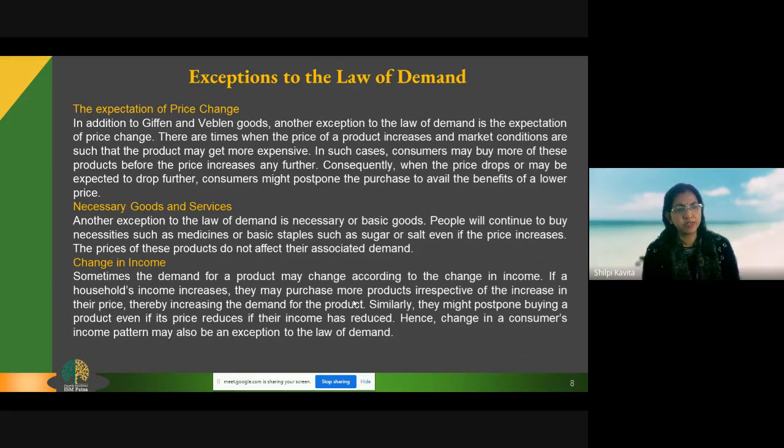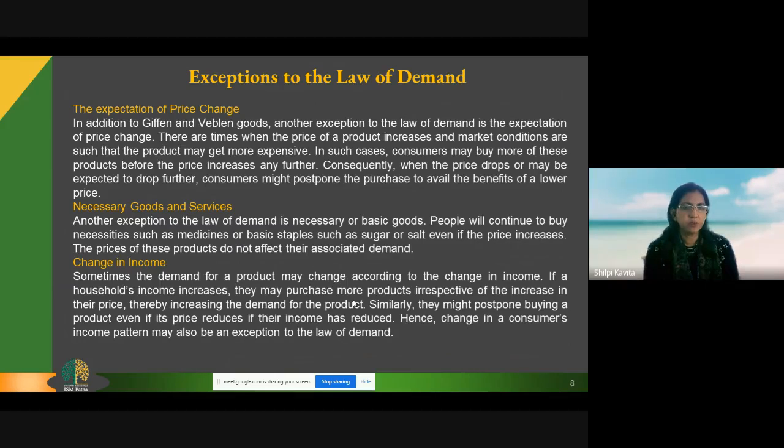Then there are many necessary goods and services. Necessity items, even if the prices are increasing, I am going to purchase and demand, because I cannot live without them. Suppose I am sick, I cannot think that the Calpol price has increased to 100 rupees per tablet, so I won't take it. No, I will take it, because it's a necessary thing for me. If the price of salt or any other necessity good increases, we are not going to think of the price. We are going to consume it. We are going to demand it. Further,